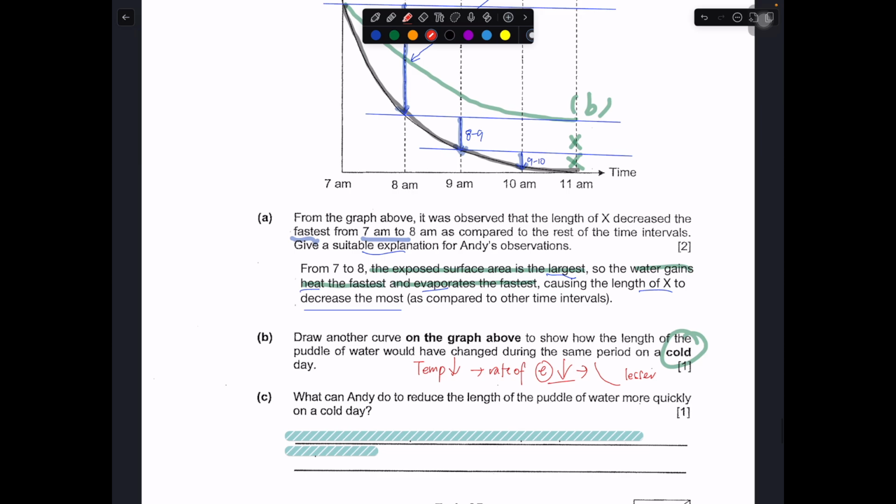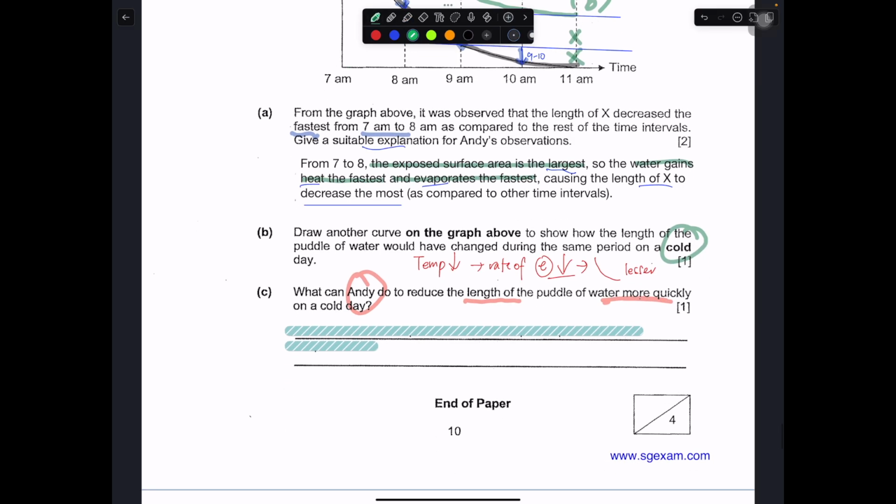Okay, so what can Andy do to reduce the length of the puddle of water more quickly on a cold day? That means I want to make sure that the x cm decreases faster. We are trying to find a way to make evaporation faster.